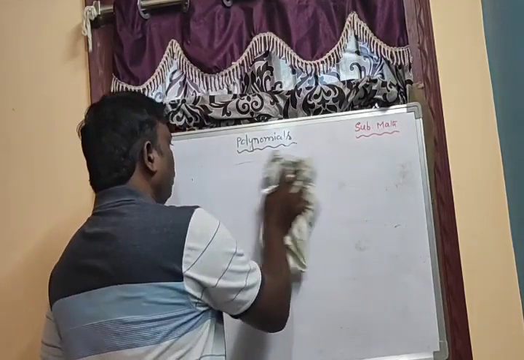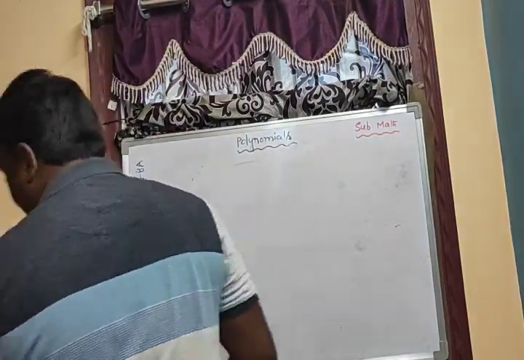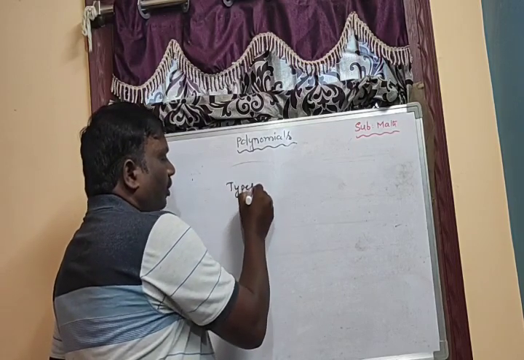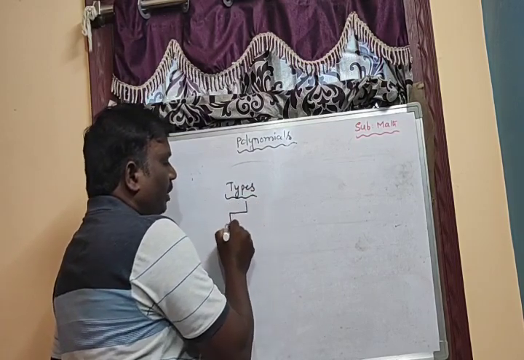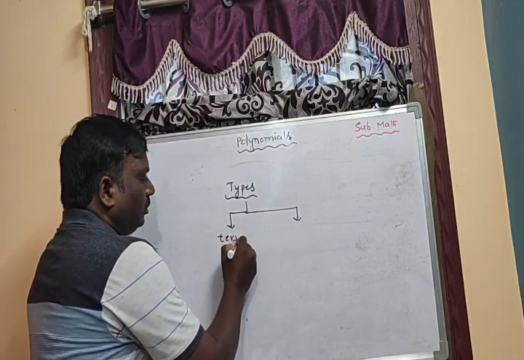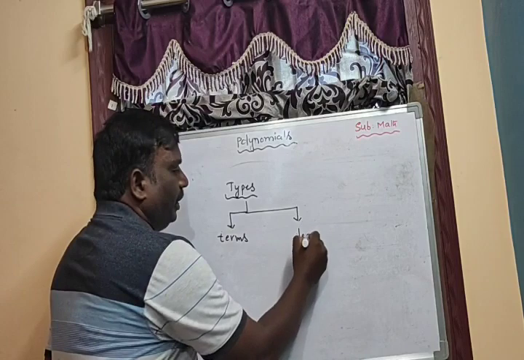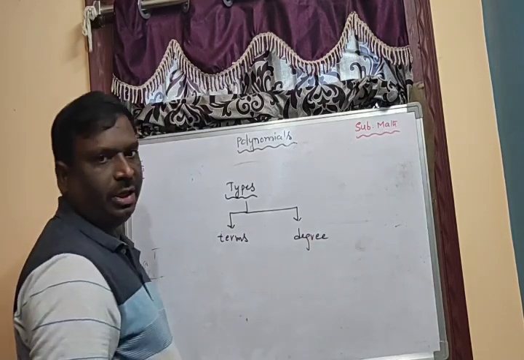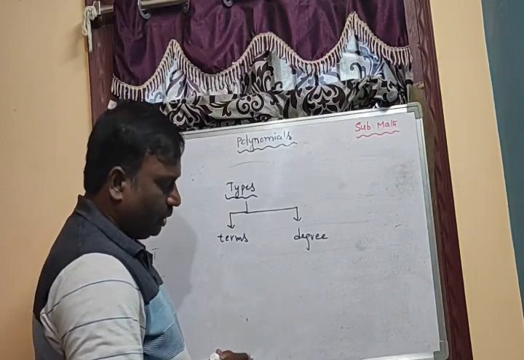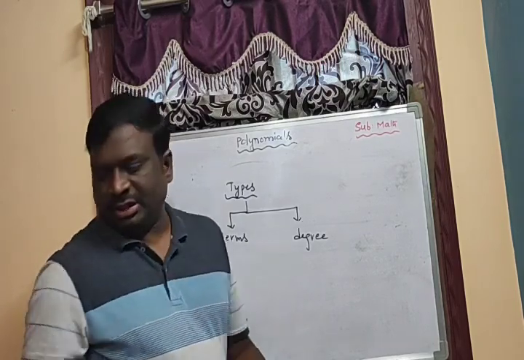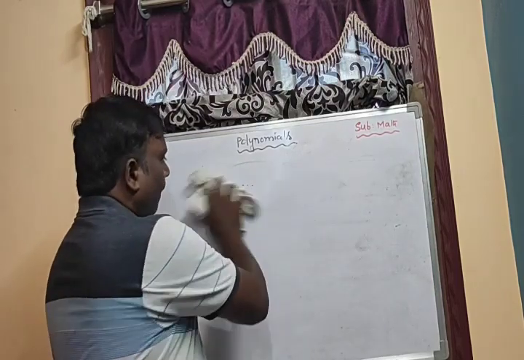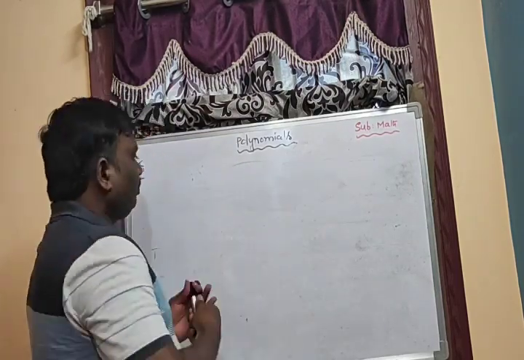Now, types of polynomials. There are two types. They divided polynomials into types based on their terms and based on their degree. Based on their terms, you know that each and every term is separated by an addition sign or subtraction sign. First we are looking at types based on terms.